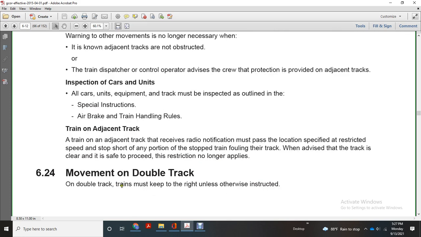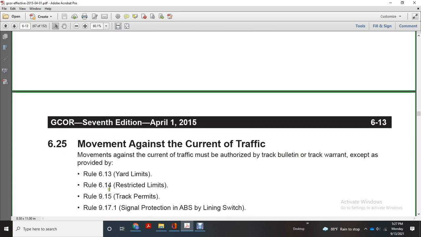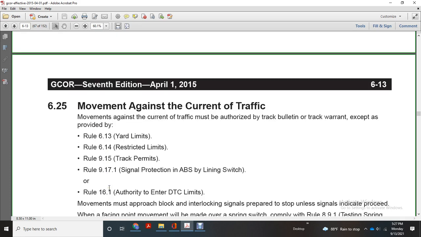624. Movement on double track. On double track, trains may keep to the right unless otherwise restricted. Movement against the current of traffic. Movement against the current of traffic must be authorized with a track bulletin or track warning, except as provided in yard limits, restricted limits, track permanent signal protection, automatic block system, and lighting switch.